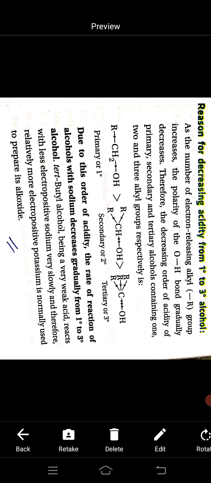And you see tert-butyl alcohol, which is a 3 degree alcohol, is a very weak acid, so it reacts slowly with electropositive sodium. Therefore, relatively more electropositive potassium is normally used to prepare its alkoxide. The electropositivity of sodium is not enough to react with this tertiary alcohol. To prepare the alkoxide, we have to use the more reactive potassium metal.